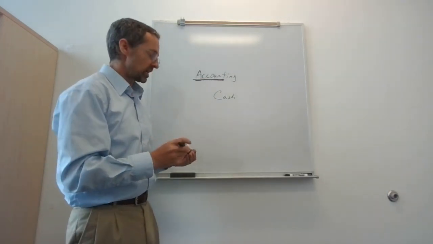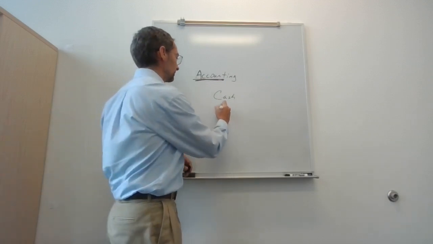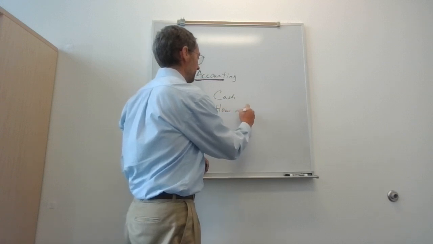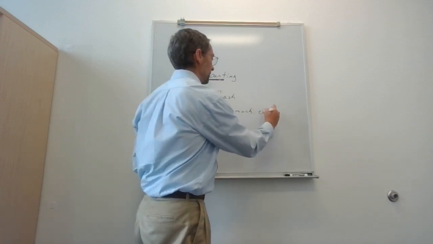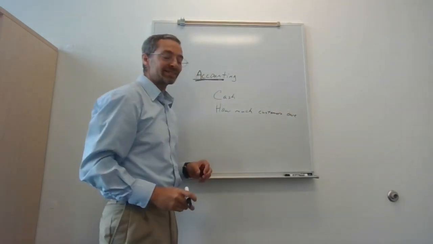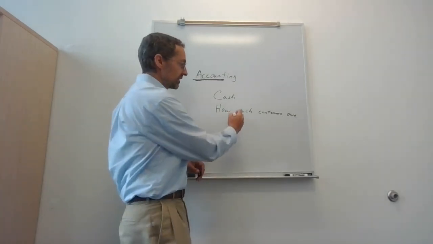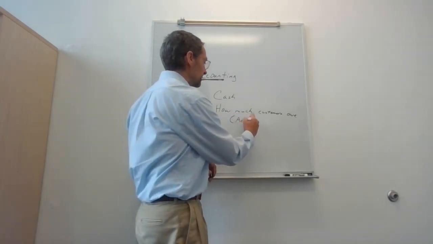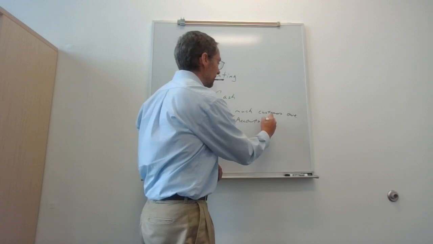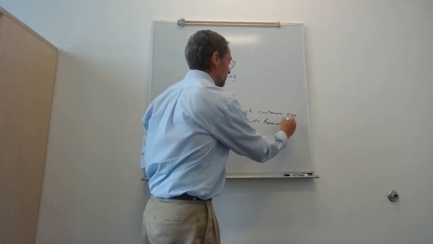We also might want to track how much our customers owe us. So we set up an account to track that. Now, in accounting, that is called accounts receivable, but essentially that is just tracking how much our customers owe us.